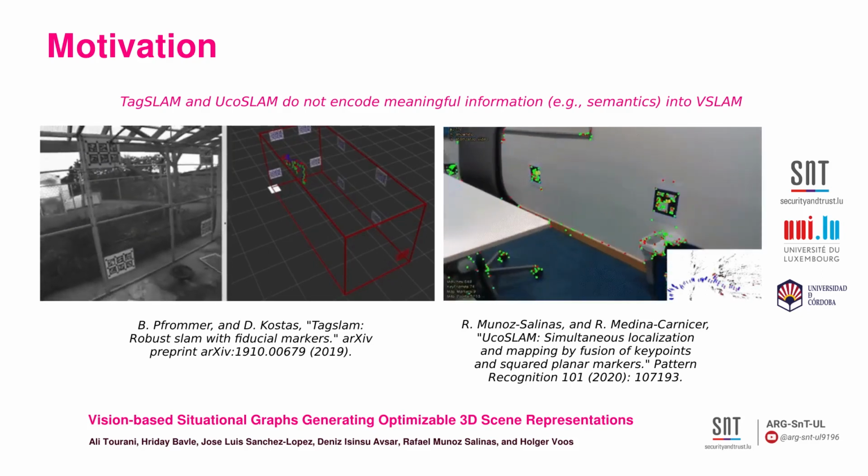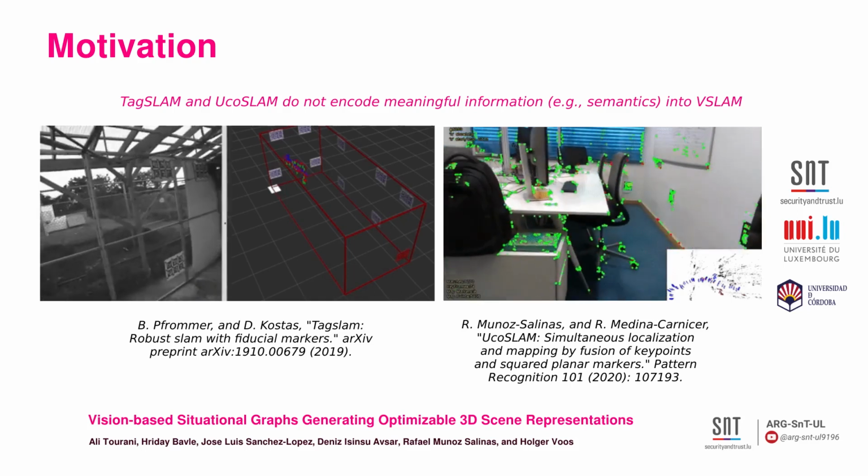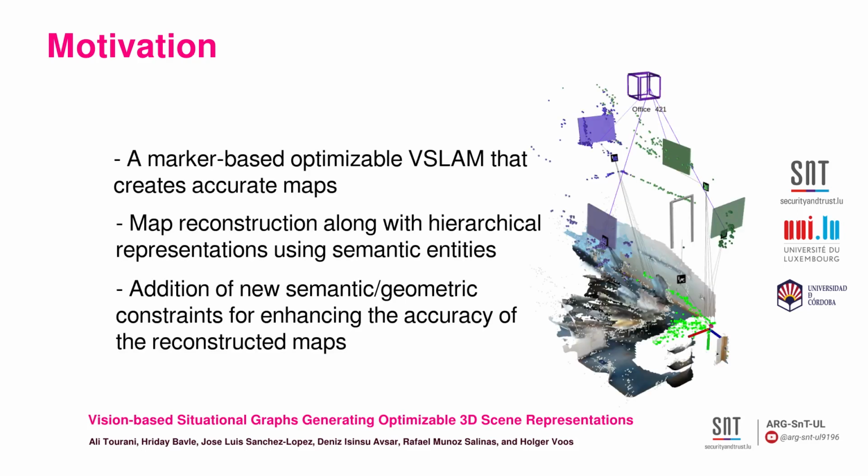representations. The main motivation for the current work is to implement a marker-based optimizable visual SLAM that creates accurate maps of the environment by adding new semantic and geometric constraints for such accuracy enhancement. The framework also augments hierarchical representations to the reconstructed map using semantic entities.